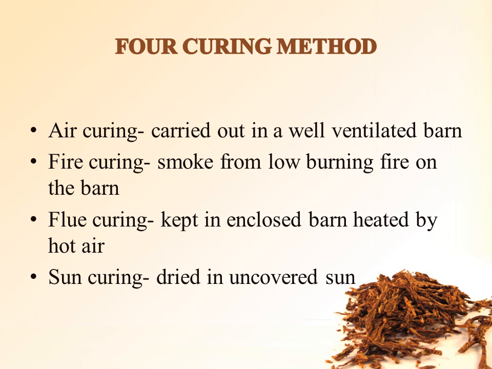Now, the third curing method is flue curing. In this method, tobacco is kept in an enclosed barn heated by hot air from flues. The tobacco is not directly exposed to smoke. This method produces tobacco that is high in sugar and has medium to high levels of nicotine. It is the fastest method of curing, requiring only about 1 week, and it is suitable for all kinds of cigarettes. Virginia tobacco that has been flue cured is also called bright tobacco because flue curing turns the leaves gold, orange, or yellow in color.